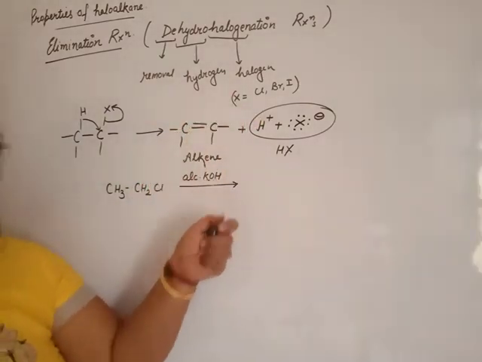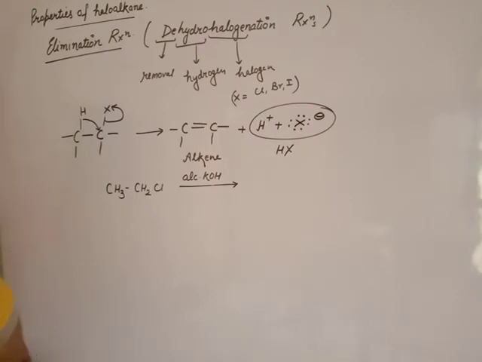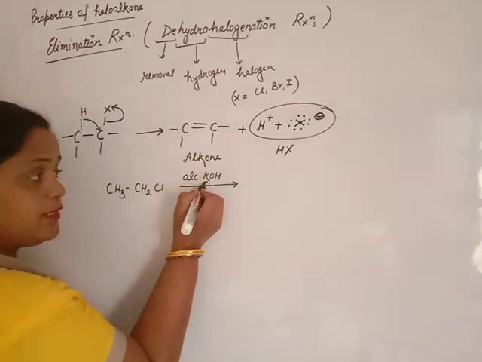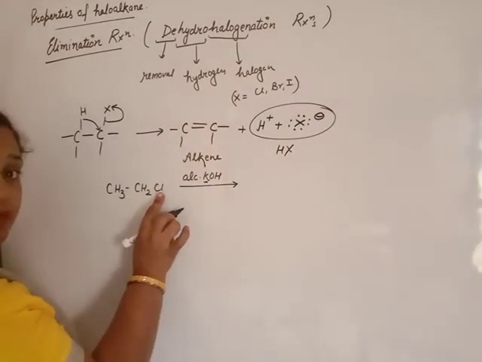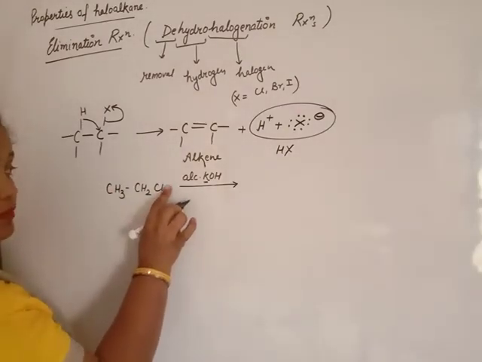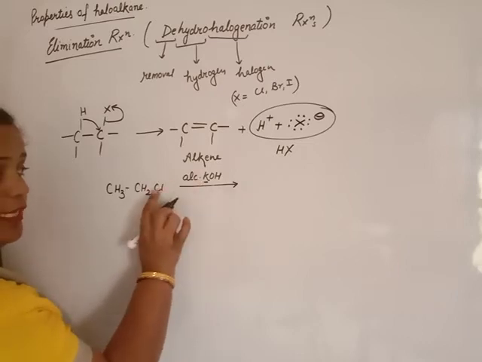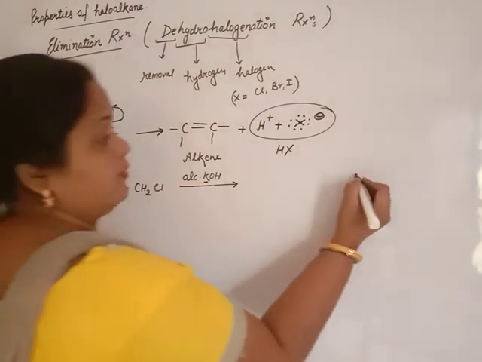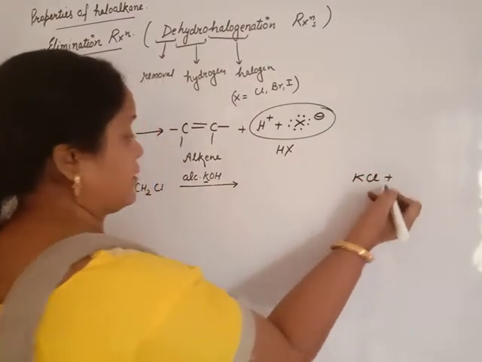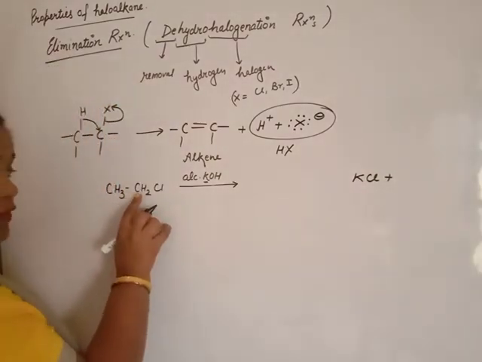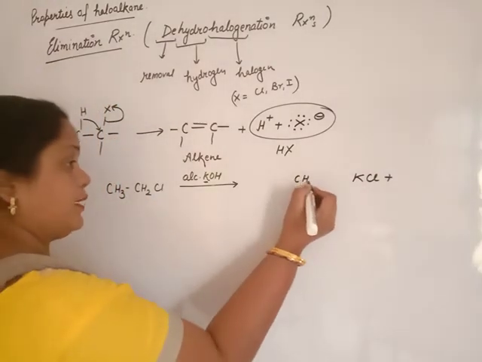So positive and negative charges are not there in pure form. So OH does not exist as a nucleophile. Then this halogen leaves, and potassium reacts with chlorine to give potassium chloride, and we have CH2 here only.